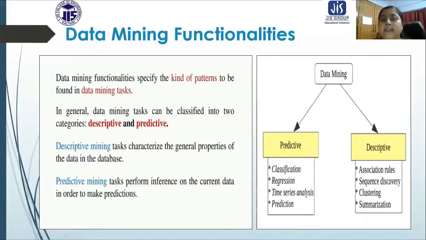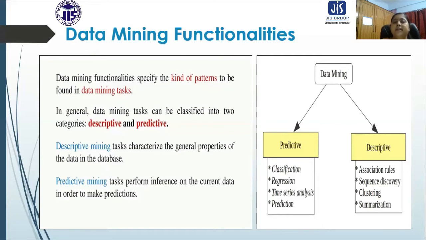Predictive mining performs inference on the current data in order to make predictions. We collect the current data, and on the basis of that data, we make some prediction.